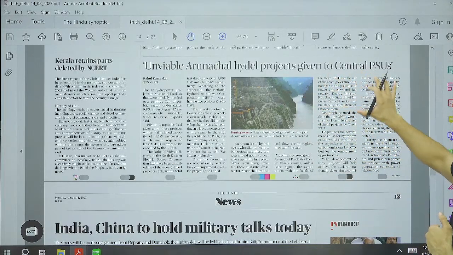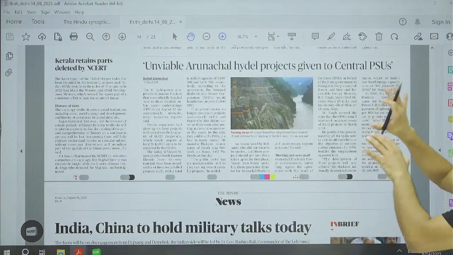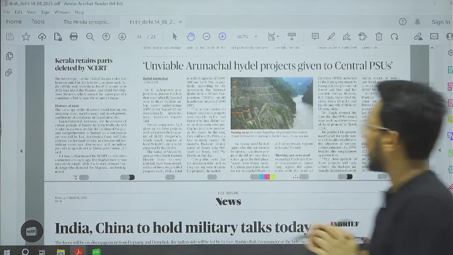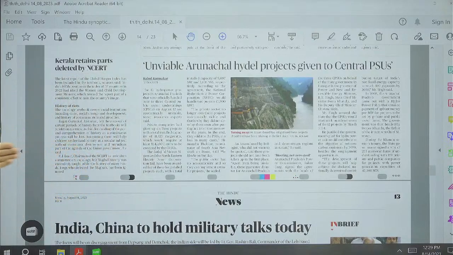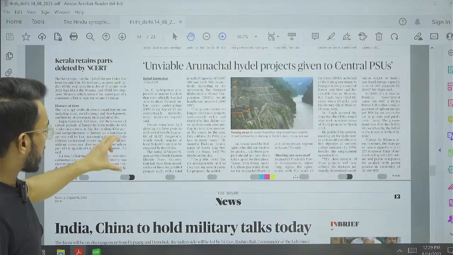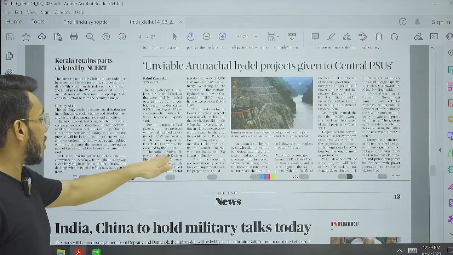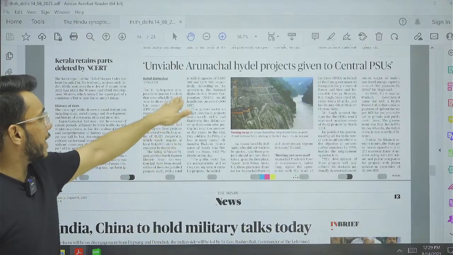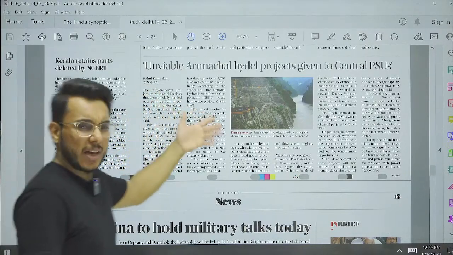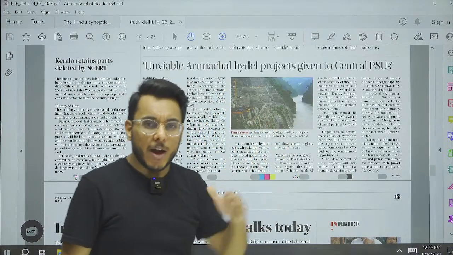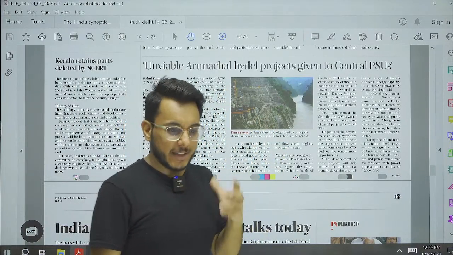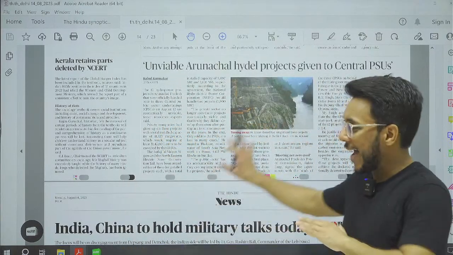Unviable Arunachal Hydel project given to Central PSU. Okay, so basically guys, the article is talking about 12 of the hydropower projects in Arunachal Pradesh. They have been handed to 3 central PSUs because they were not economically viable. Here we can see that Satluj Jal Vidyut Nigam, Northeast Electric Power Corporation, and then NHPC will now be handling the projects. But again guys, are you required to go into that much detail? Not very much needed for the exam, because an exam-specific dimension is not there.